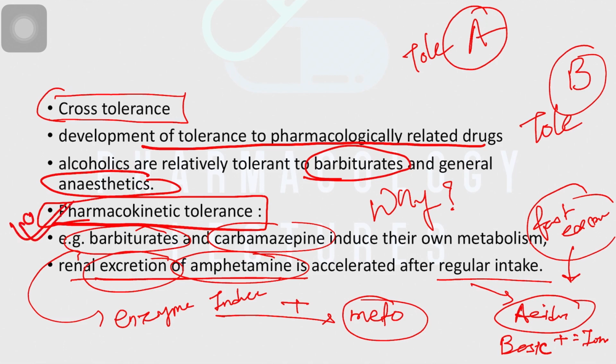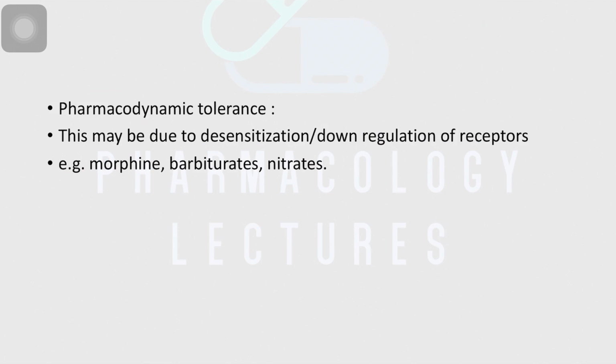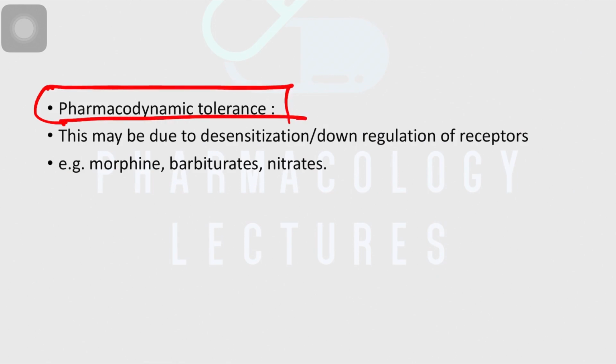Here we have seen two pharmacokinetic mechanisms of tolerance, one related to metabolism and the second related to excretion. Related to metabolism, examples are barbiturates and carbamazepine, and related to excretion, the example was amphetamine. That was the pharmacokinetic mechanism of development of tolerance. Let's see the pharmacodynamic mechanism of development of tolerance.